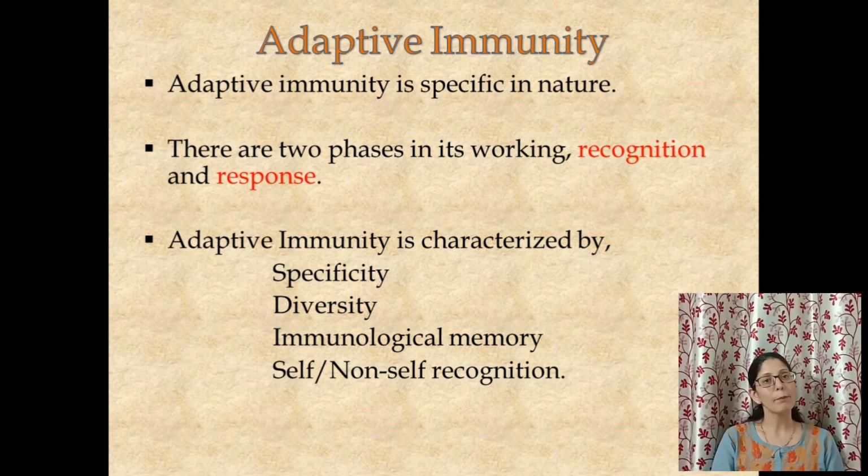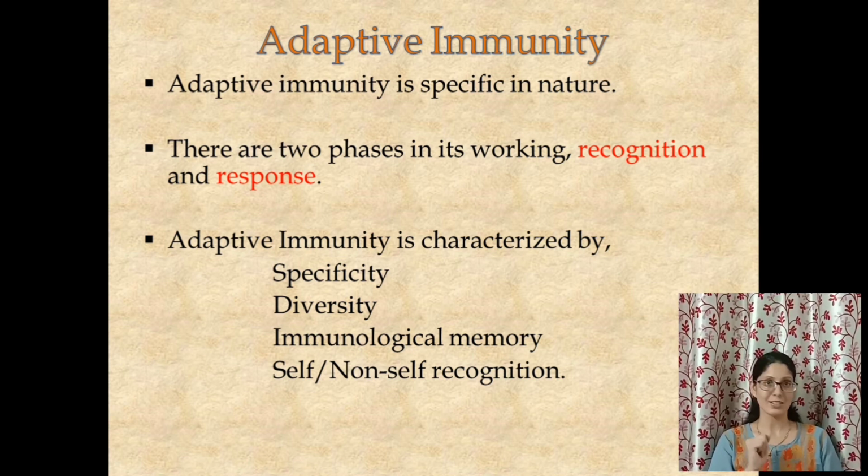Therefore, the adaptive immune response has self and non-self recognition. It means a B cell can recognize the difference between a self cell and a foreign cell, or a T cell can recognize the difference between a self cell and a cancer cell.